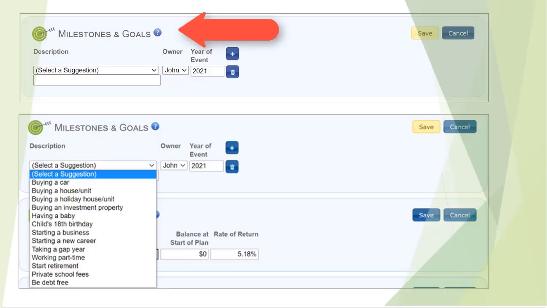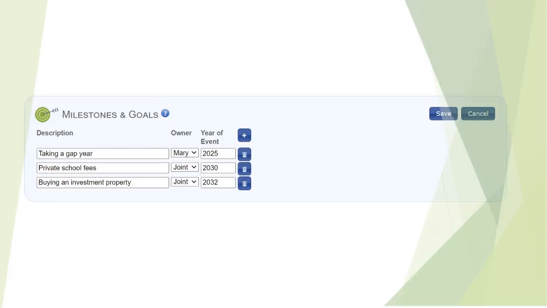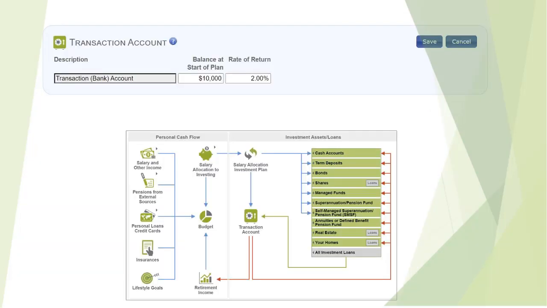Milestones and goals are lifestyle events such as taking a gap year or planning a major purchase such as buying an investment property. There is a drop-down list of suggestions, but you can also use the blank field to enter other events. The transaction account is like a checking account. In financial mappers, all the personal and living expenses transact through the budget and all the investment, home ownership and superannuation transact through the transaction account.